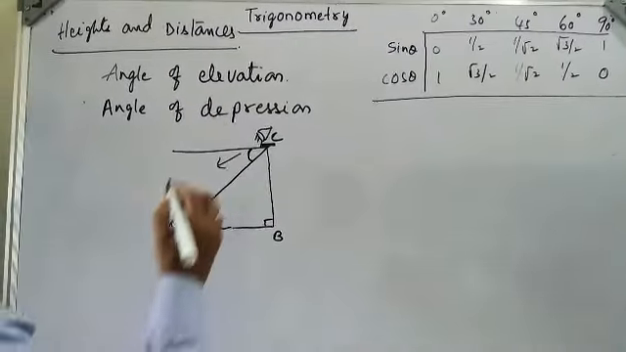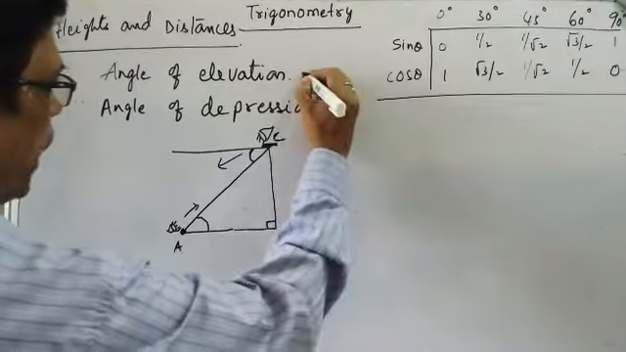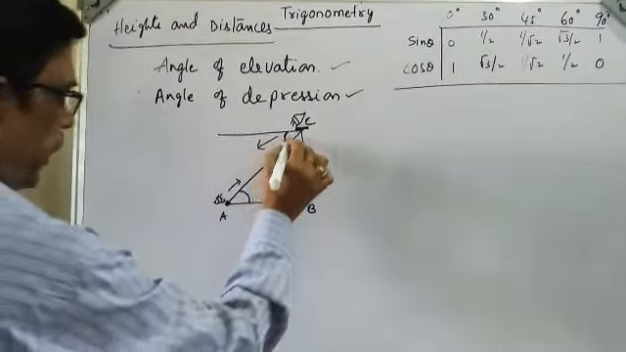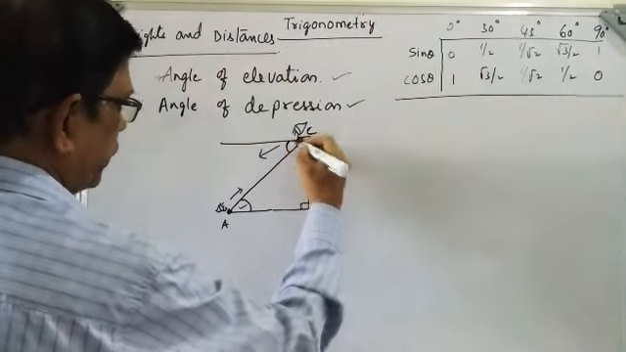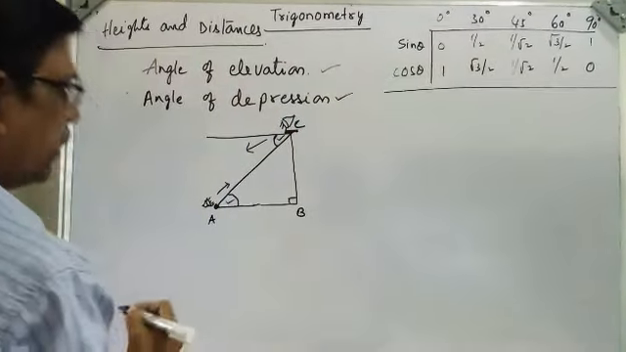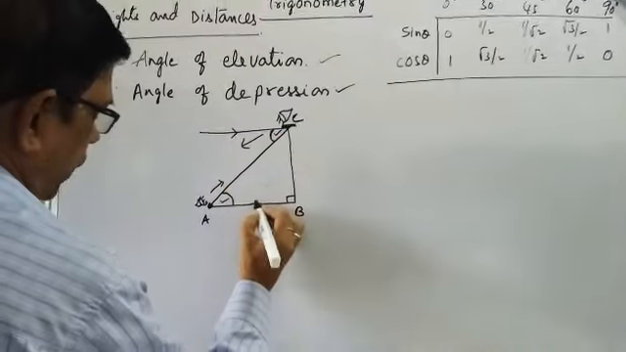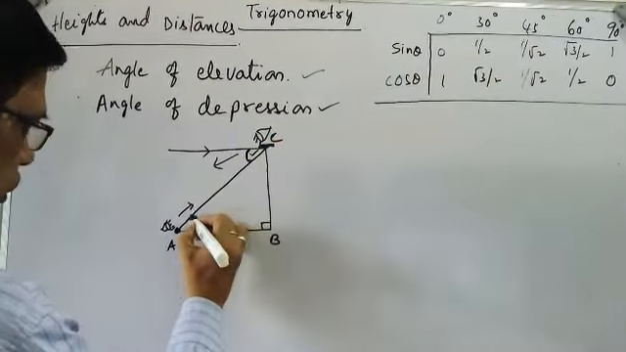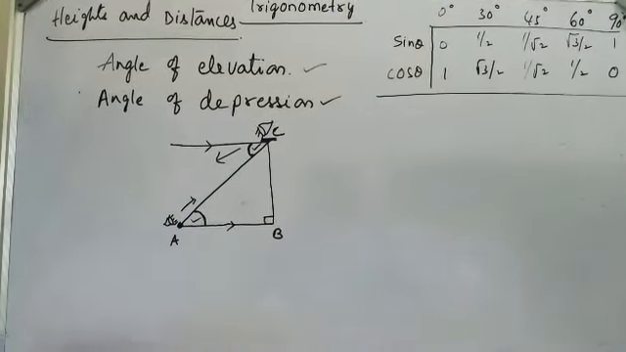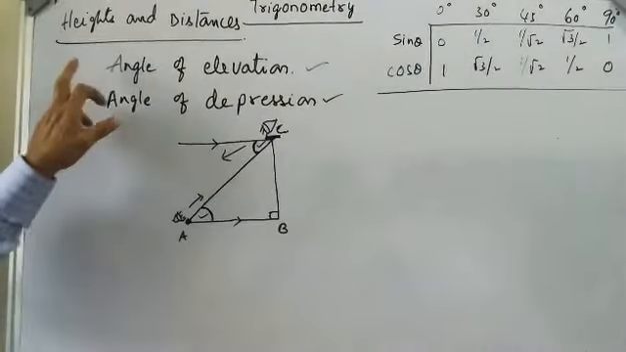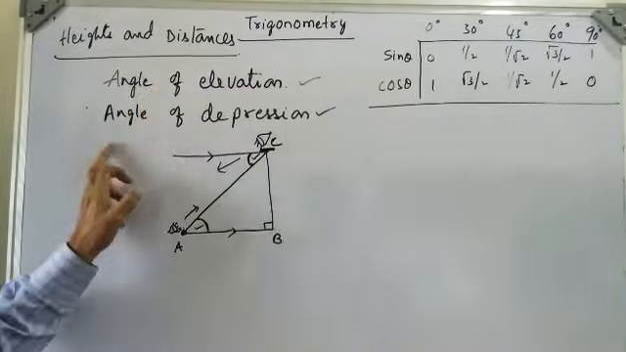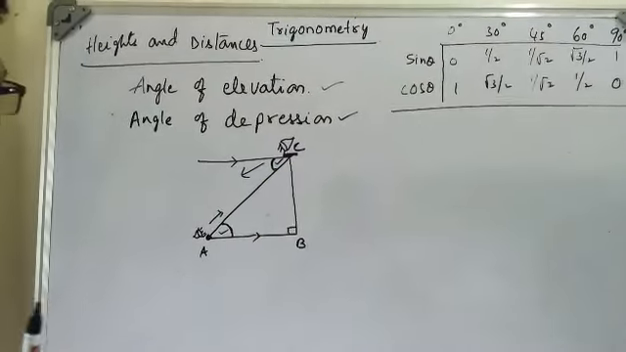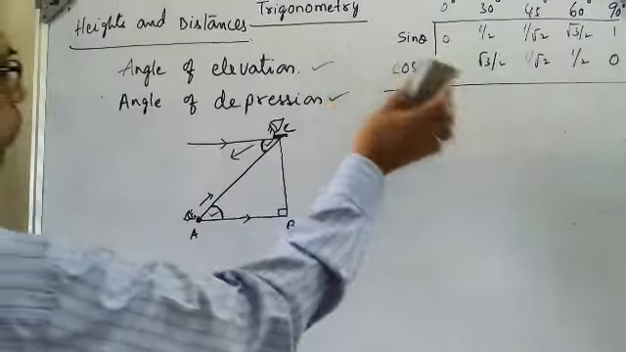Now we have to remember always, angle of elevation and angle of depression are both equal. Why? Because these two lines are parallel and this is a transversal, and these two angles are alternate angles. Alternate angles are equal. Therefore we can say that angle of elevation is equal to angle of depression. Now we do one or two problems based on this elevation and depression.